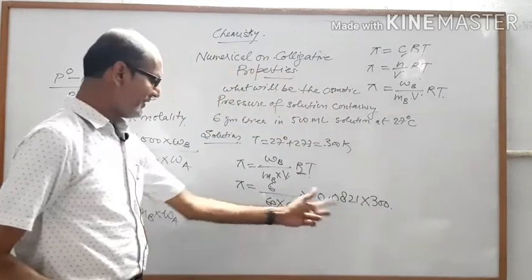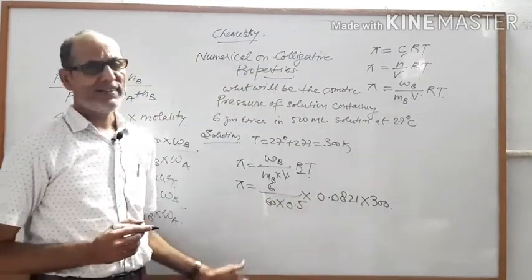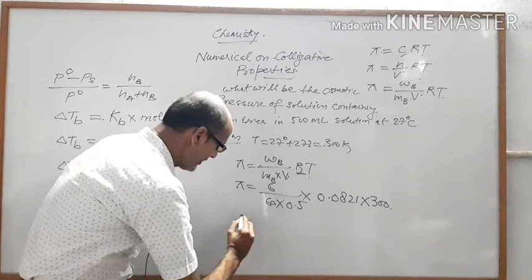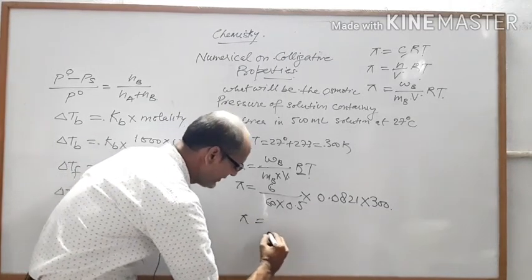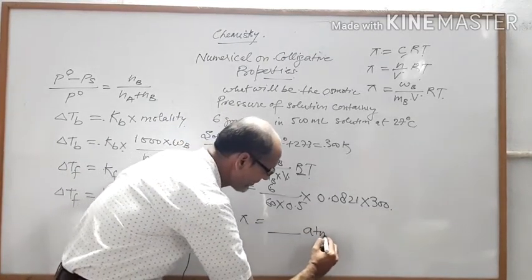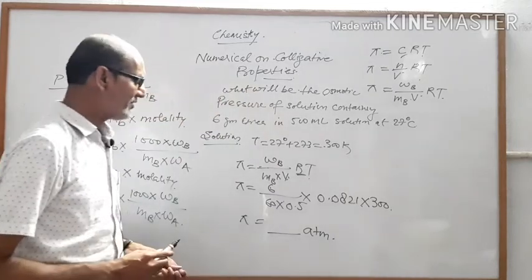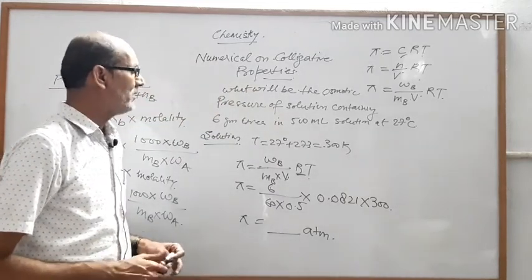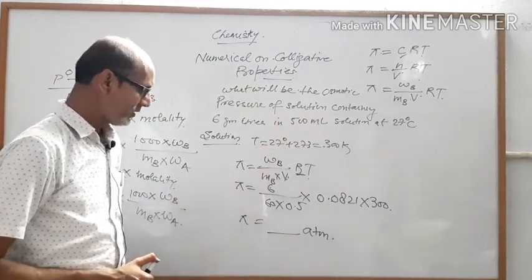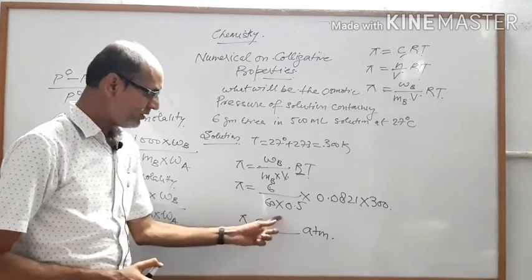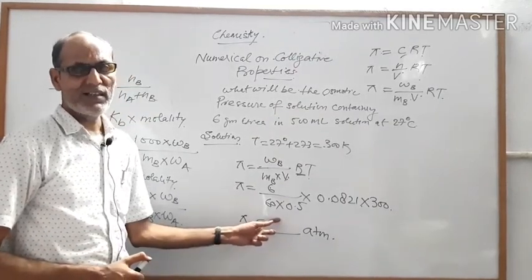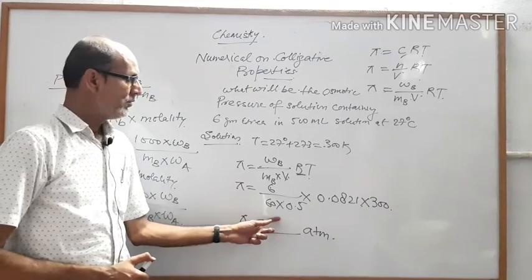When you calculate this, you will get the answer, and that answer will be in atm. Unit you have to write atm. I think you have understood this numerical on osmotic pressure, and you have to give the answer in the comment section. Okay, dear student.